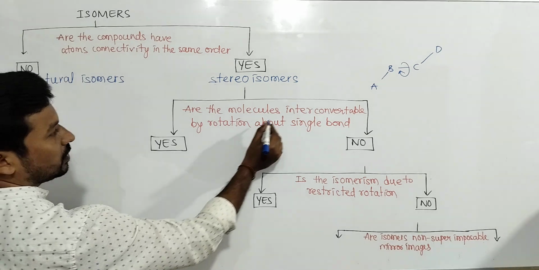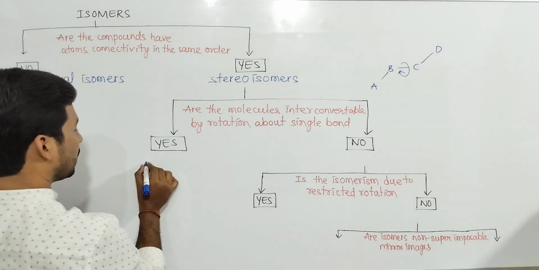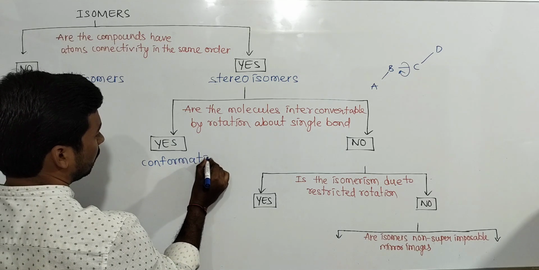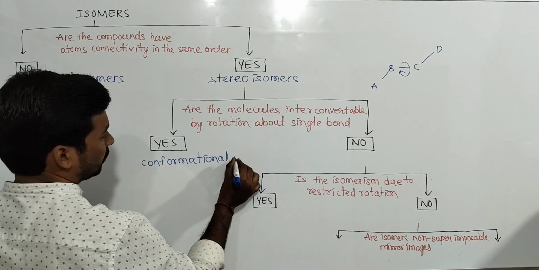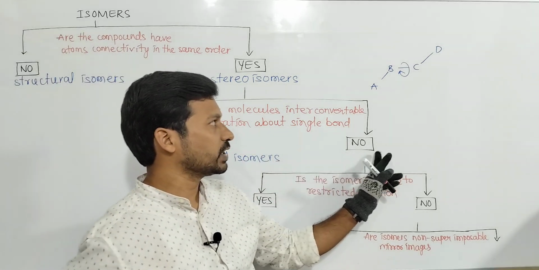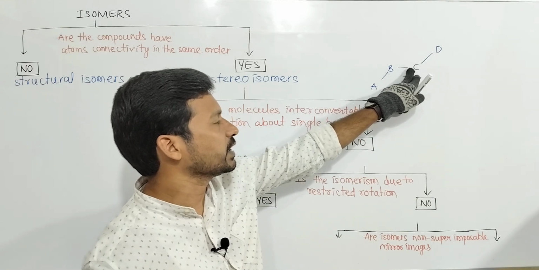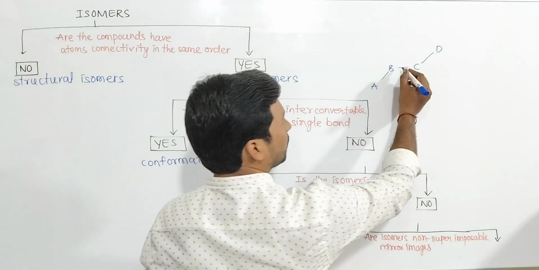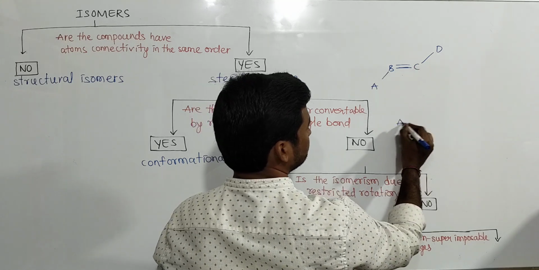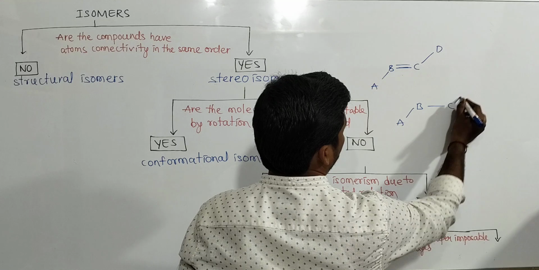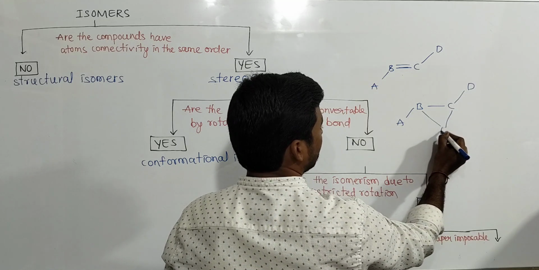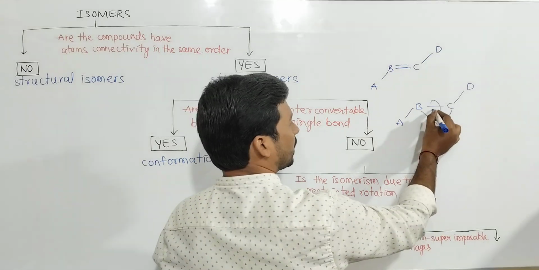Those interconvertible by rotation about a single bond are called conformational isomers. If molecules cannot be interconverted by rotation of a carbon-carbon single bond, free rotation is not possible due to double bond formation or due to cycle formation. Due to this cycle, this bond cannot rotate.